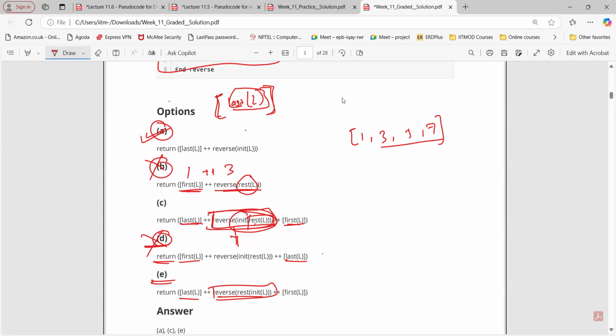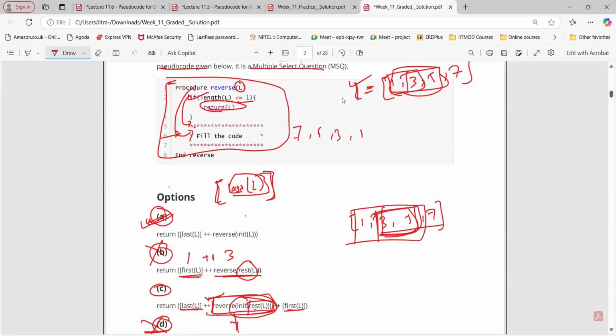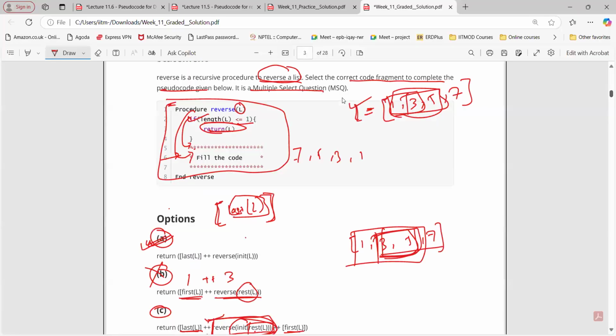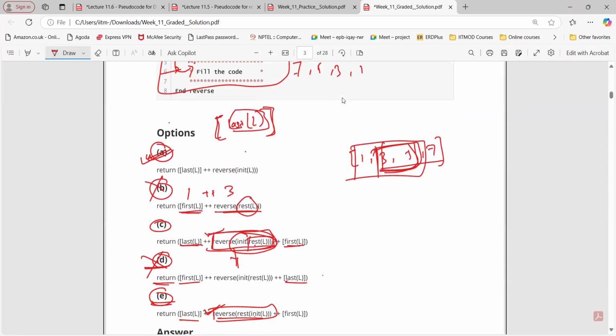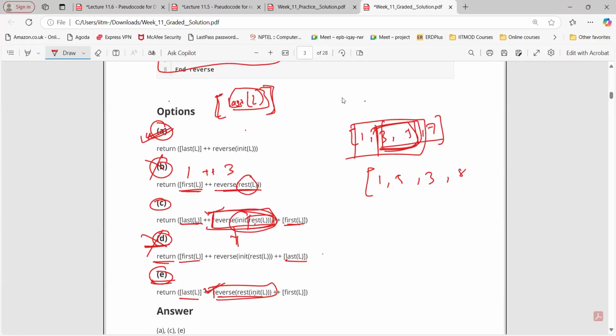Excuse me, sir. And option A, C. So what if the given list is in jumbled order? Like here the list is in ascending order, but what if it is in jumbled order? Like 3 first, then 1, then 7, then 9. Here jumbled order means there is no proper sequence, like 1, 5, 3, 8.